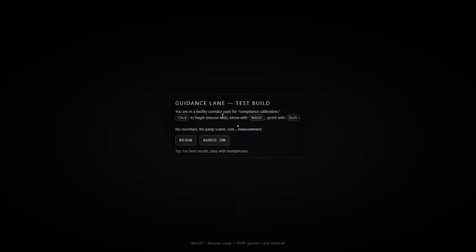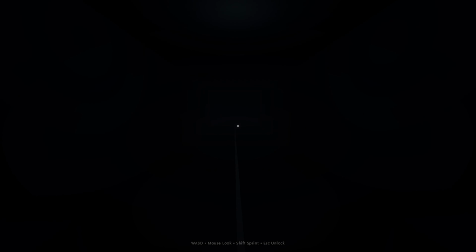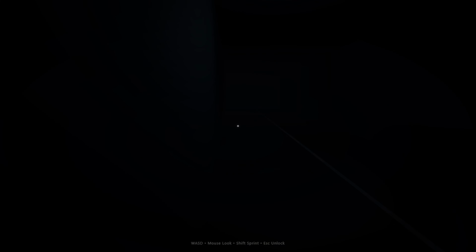Okay, let's see what we got. Guidance Lane test build. You are in a facility corridor used for compliance calibration. Click to begin, mouse click, move with WASD, sprint with shift. No monsters, no jump scares, just measurement. Begin, and looks like we can put the audio on and off. We're gonna put it on. And tips for best results, play with headphones. Let's get into it. Okay, I must say the sound effects are maybe a little bit intense.